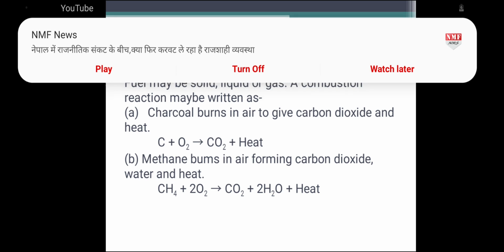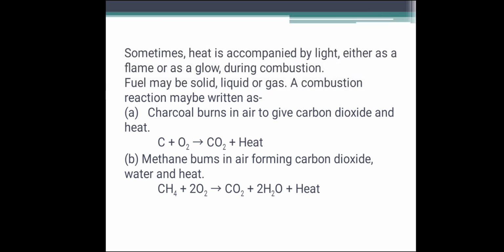A combustion reaction may be written as follows. When charcoal burns in air to give carbon dioxide and heat, that is C plus O2 gives CO2 plus heat. And if methane burns in air, carbon dioxide, water and heat are generated: CH4 plus 2O2 gives CO2 plus 2H2O plus heat.